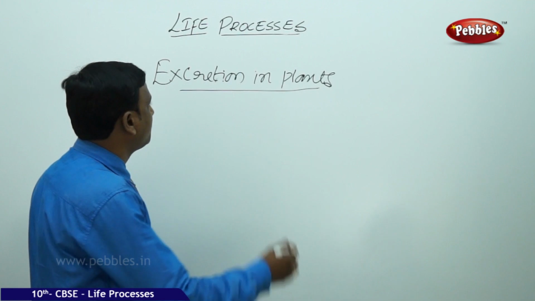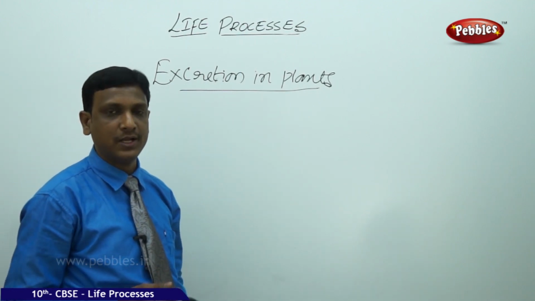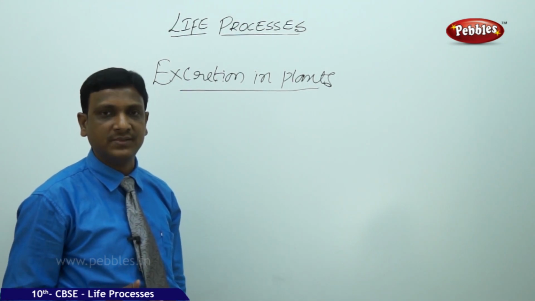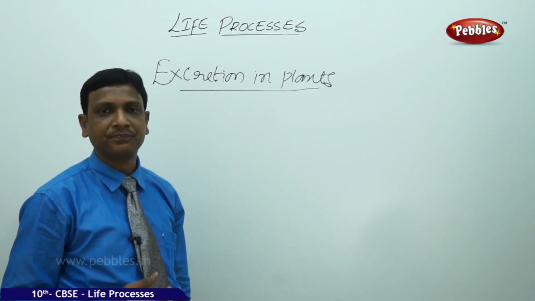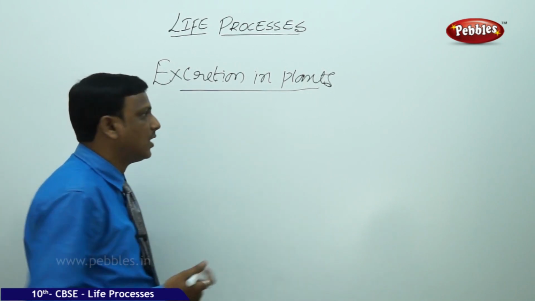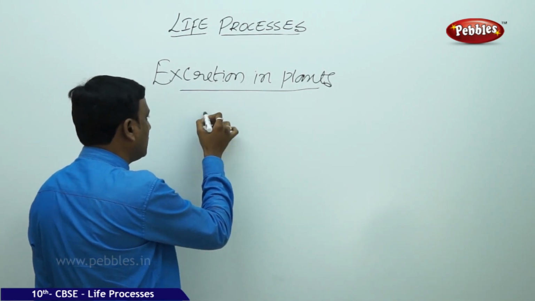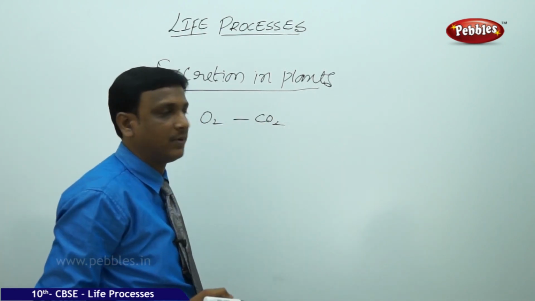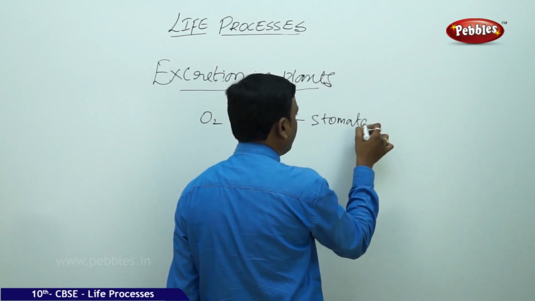Now let us see the excretion in plants. Plants do not have any well-developed excretory system and they don't produce as many toxins as other animals do. But even then they have some kind of waste materials. We know how gases are managed in plants. Oxygen and carbon dioxide can easily exchange with the air with the help of stomata. So they have no problem in exchanging the gases.